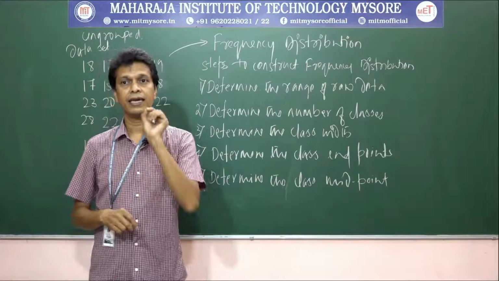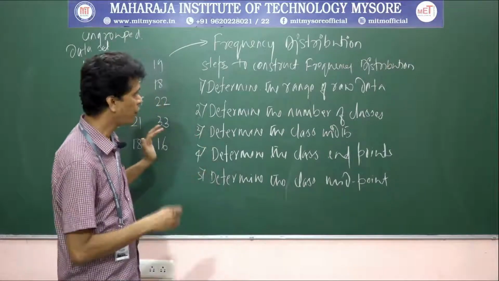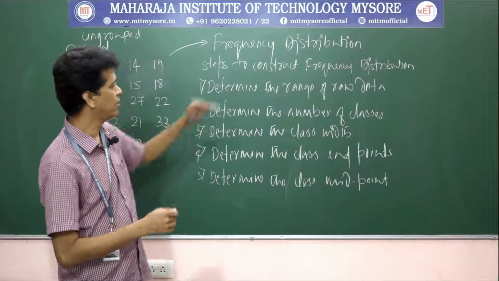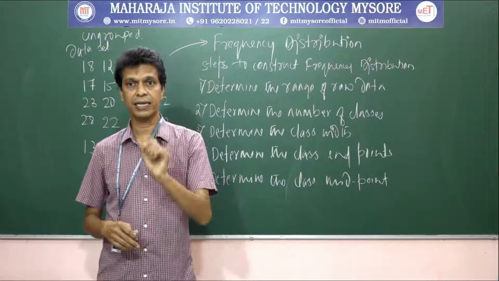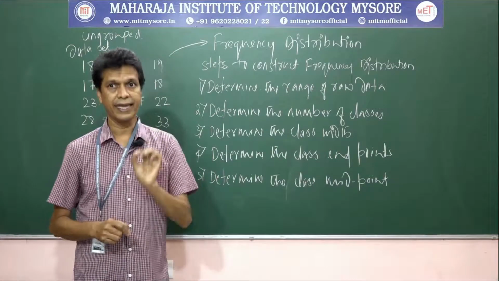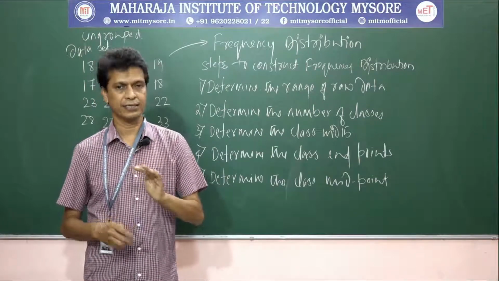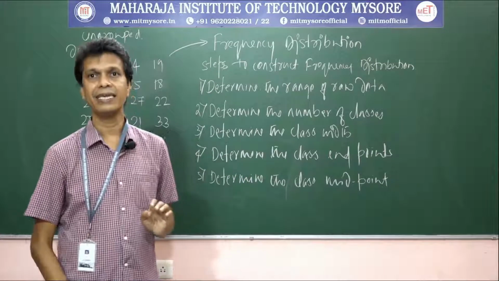Okay? And then class endpoints are selected. So, how do we select the class endpoints? Because if there are, say, 5 classes, how do we select them? We need to select the class endpoints so that no value of the data can fit into more than one class. It means the classes should not overlap each other.